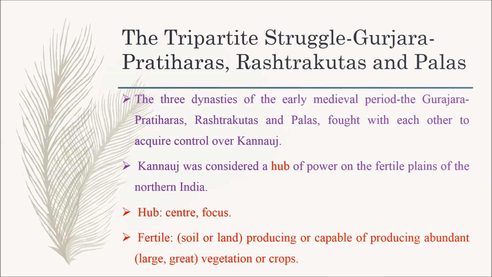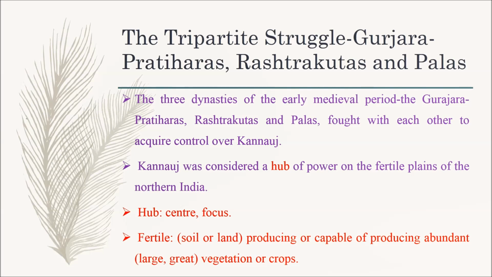First we are going to learn about the tripartite struggle, Gurjara Pratiharas, Rashtrakutas and Palas, the 3 dynasties of the early medieval period. They fought with each other to acquire control over Kannauj. Kannauj was considered a hub of power on the fertile plains of northern India.